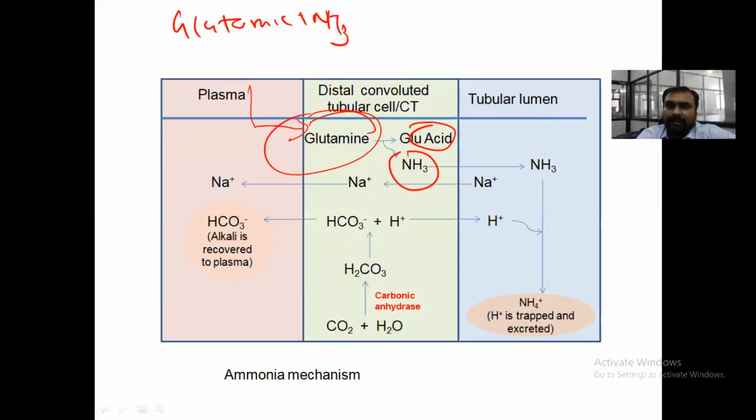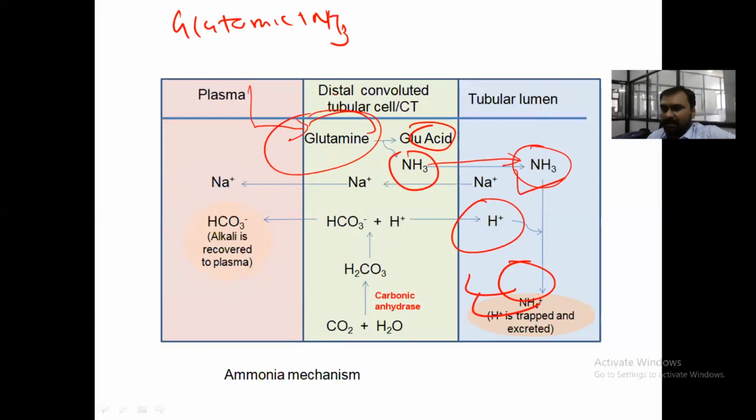This NH3 goes to the tubular lumen, and NH3 along with H plus forms NH4. So H plus is trapped along with the ammonia and NH4 is excreted. This is how there is excretion of H plus and reabsorption of bicarbonate. And this is the renal mechanism of the kidney.